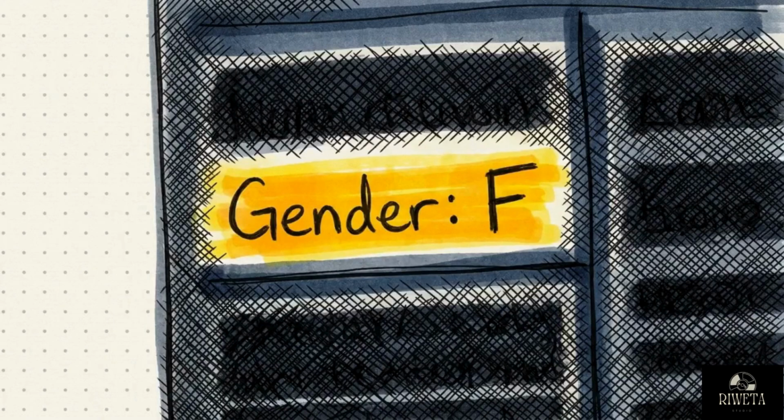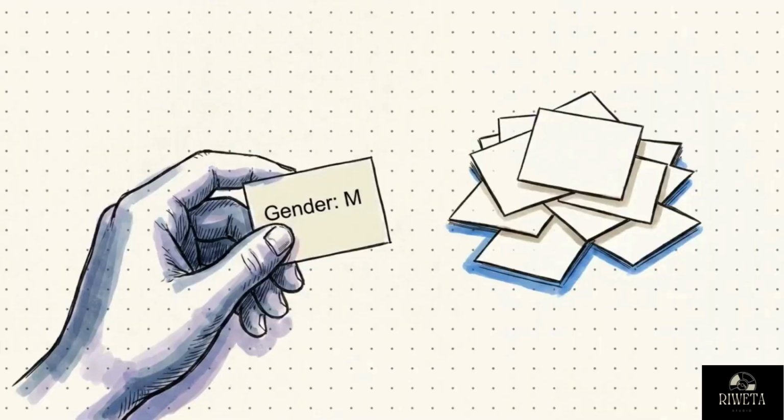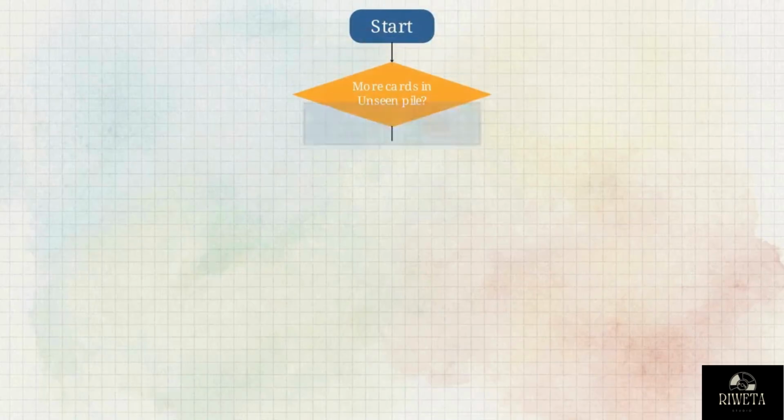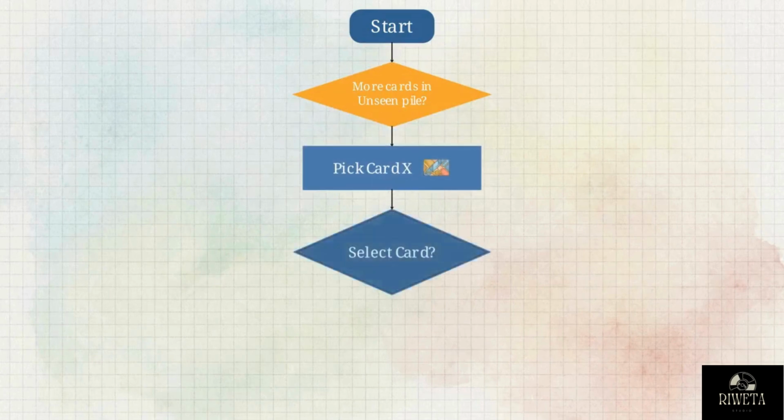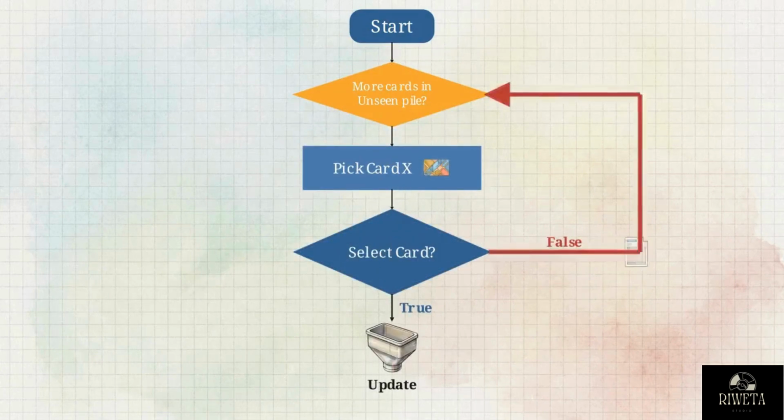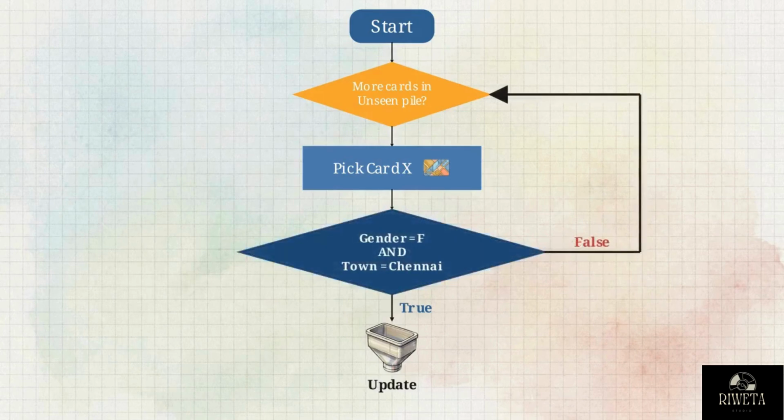Total scores are a start, but data science often requires specificity, like finding the average marks for only the female students. This requires the ability to selectively ignore data. We achieve this by adding a filter. Before updating, the system checks a condition. Unmatched cards are bypassed. Compound conditions refine our search further. Using and or logic, the system isolates cards where the gender is female and the city is Chennai.